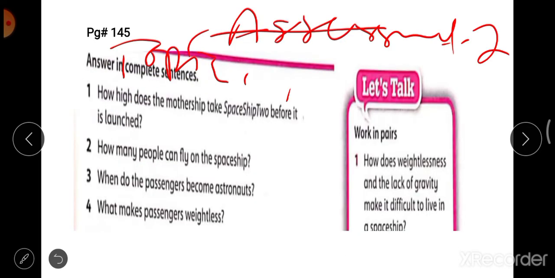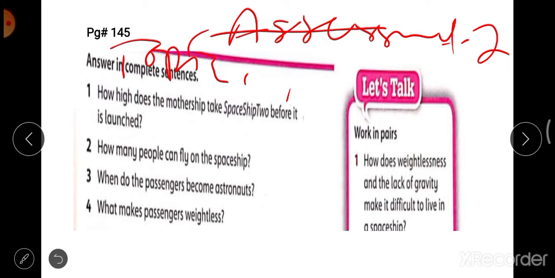Then you will start writing the questions. You have to write the questions as well. It's on page number 145. You can see your book. I request you all to open the book to page number 145, and you will write the questions from the book. Part A, answer in complete sentences.